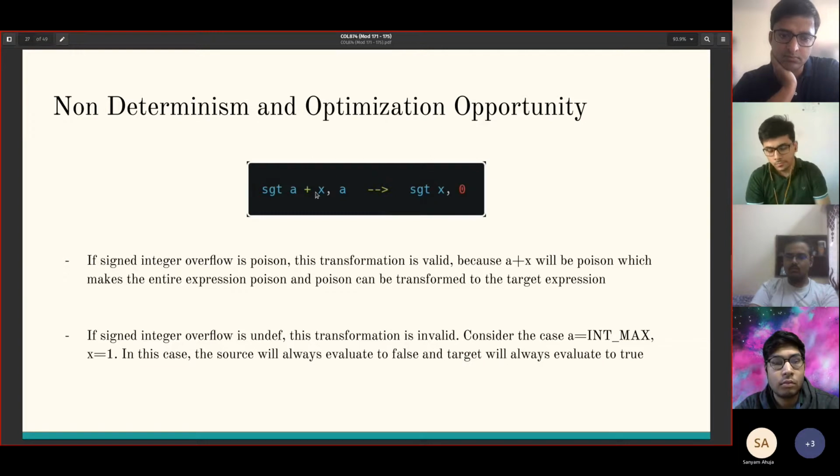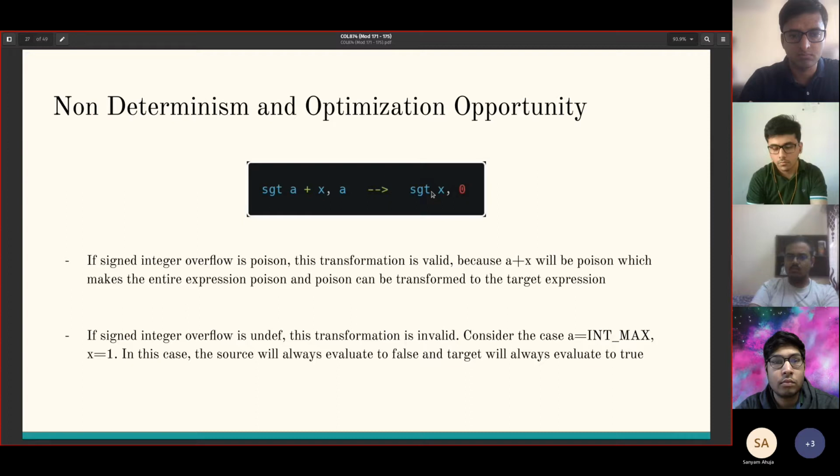However, if signed integer overflow is undef, this transformation is invalid, and the counterexample is a equal to int max and x equal to 1. So int max plus 1 will become undef, and undef lesser than int max will always be false, because nothing is greater than int max. In the target, since this is 1, this will be 1 greater than 0 and will always evaluate to true.